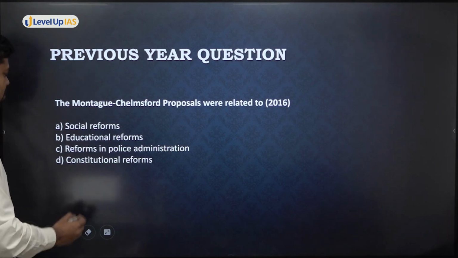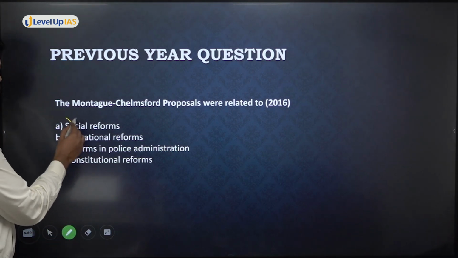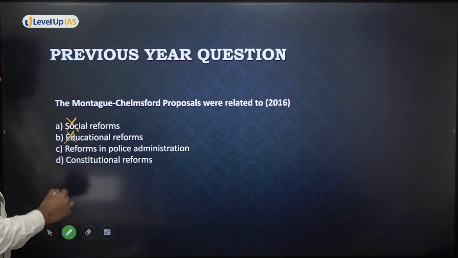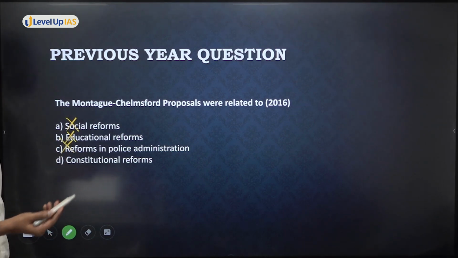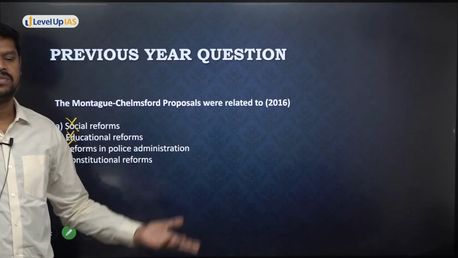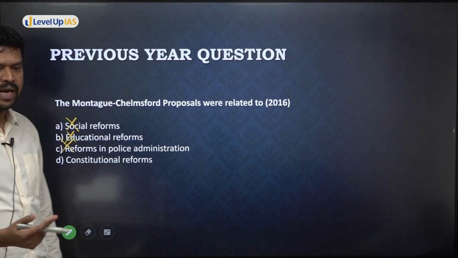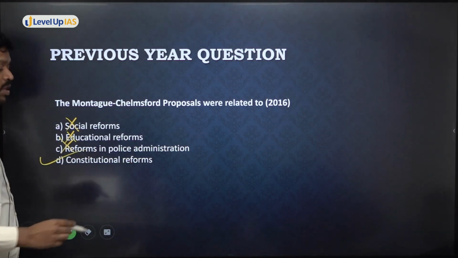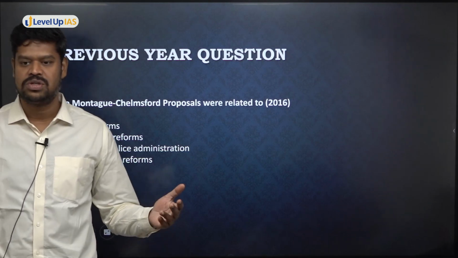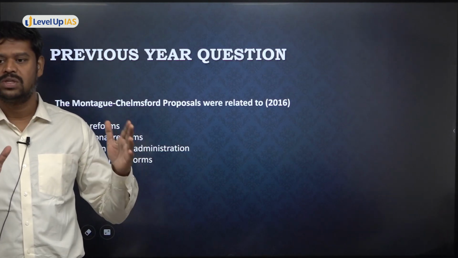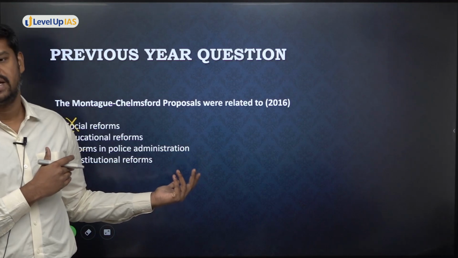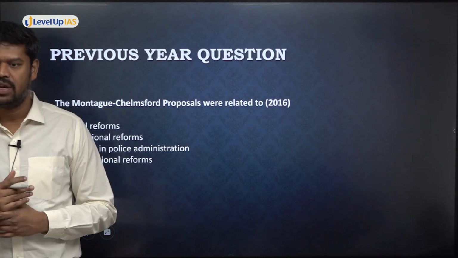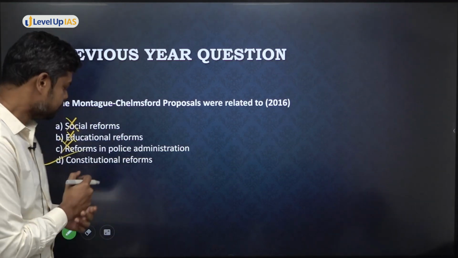It is nowhere related to the social reforms. It is nowhere related to the educational reforms. It is nowhere related to the police. What is it basically? Constitutional reforms, the broader reforms as to how British India is to be administered. Now don't think that, since the option has not used the words constitutional reforms, it is wrong. So basically, what was the Constitution of India at that point of time? It was the Government of India Act 1919, and then it is the Government of India Act 1935.